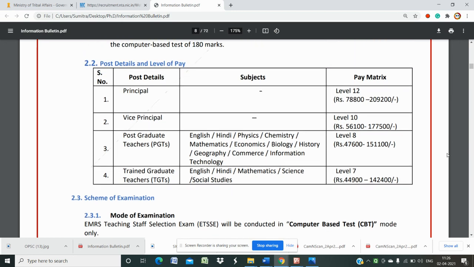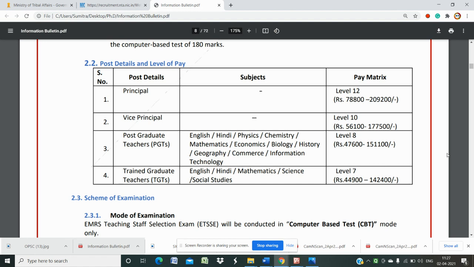Yes, the post-wise level of pay scale. For principal it is around level 12, so you have around 2 lakh 9,200. For vice principal, level 10, 56,000 to 1 lakh 77,000. The principal post is level 12 pay matrix, vice principal level 10, then postgraduate teachers, PGT.